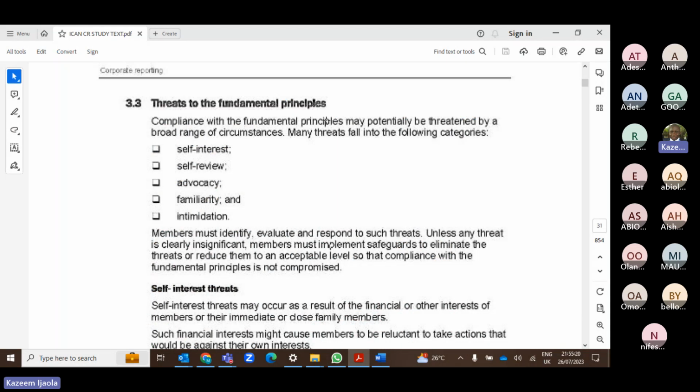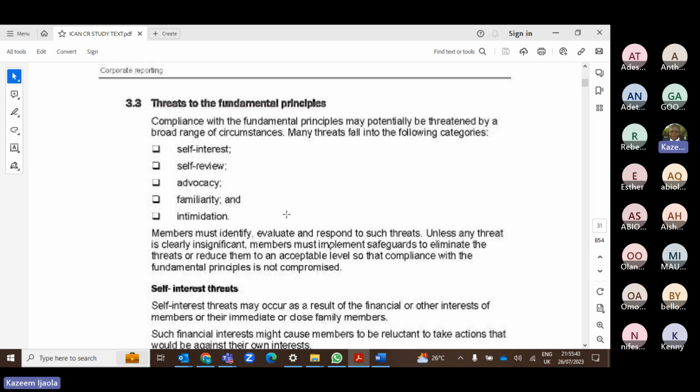I cannot tell FIRS, oh, we have not paid, give us the bill. I must always defend my company, to the last moment, that we have paid. So that's an advocacy trait. I'm trying to advocate for my employer. We always find ourselves in these scenarios.